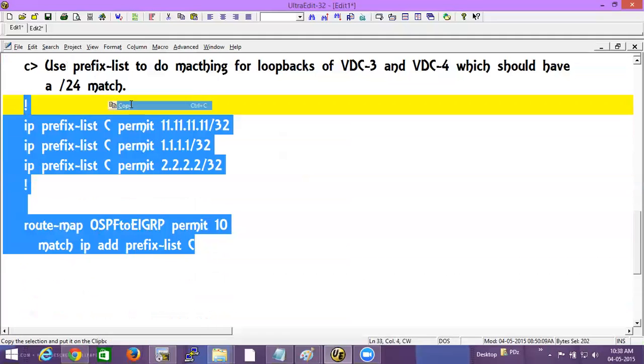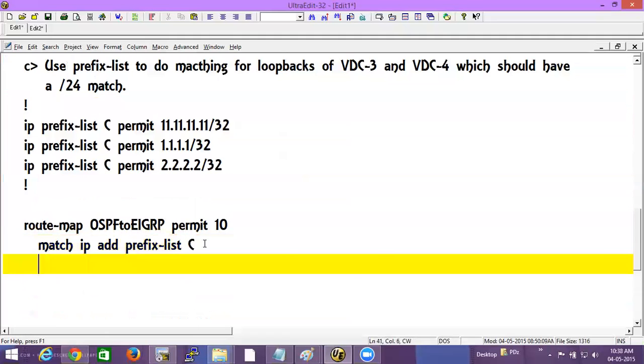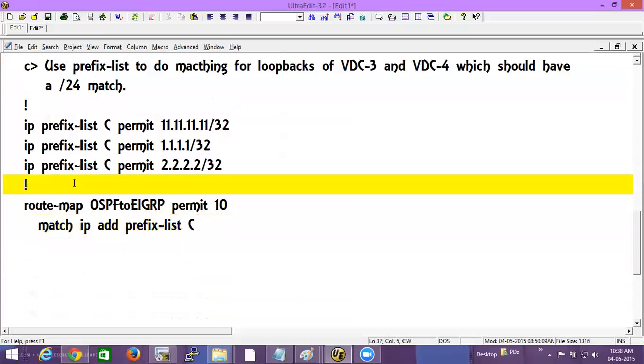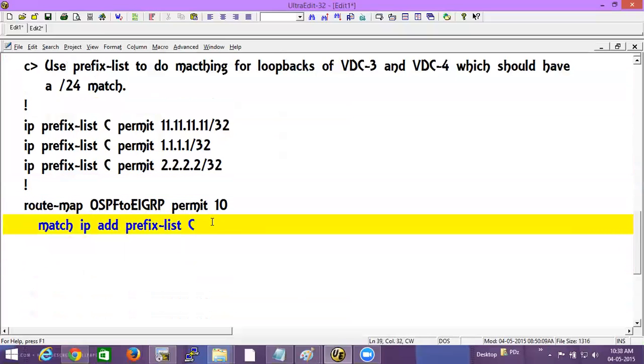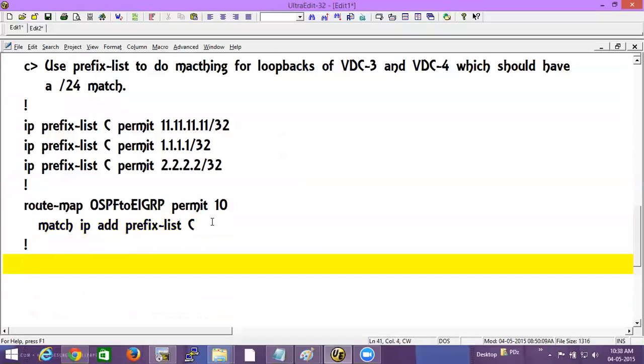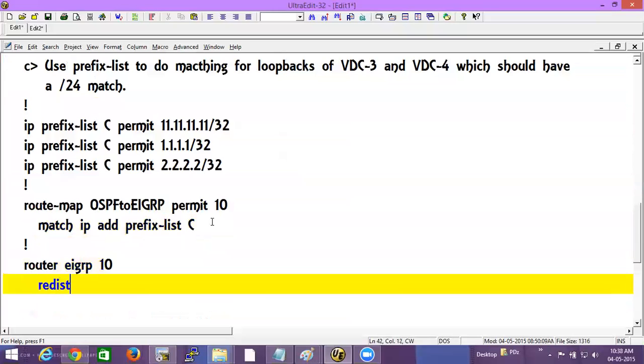So I'll copy this, and what we need to do after that is redistribute, so that we achieve question number B first. So we are going to go to Router EIGRP 10, redistribute OSPF A using the route map.